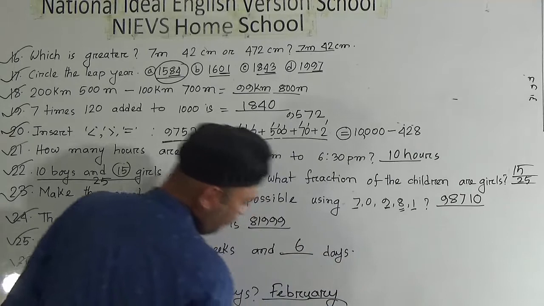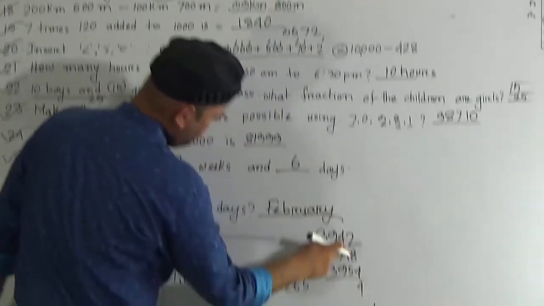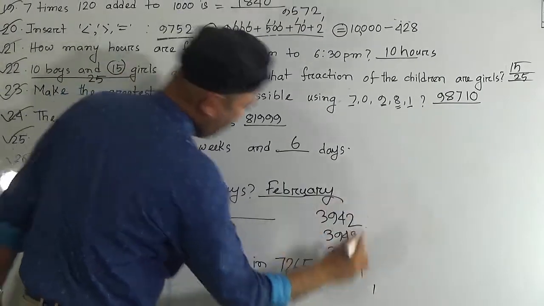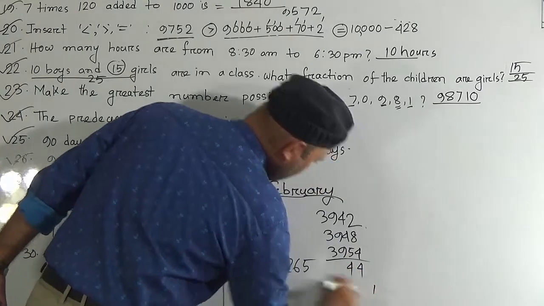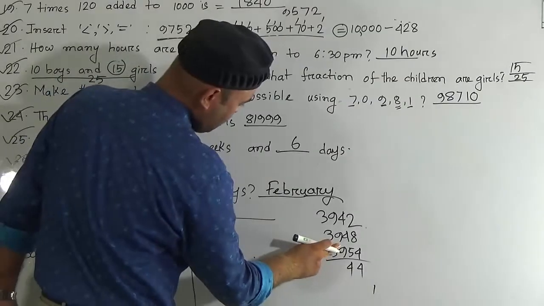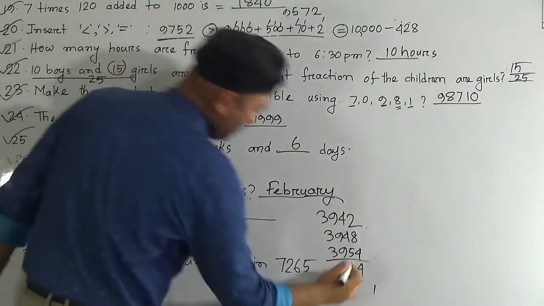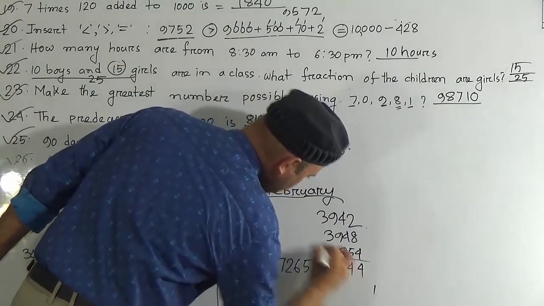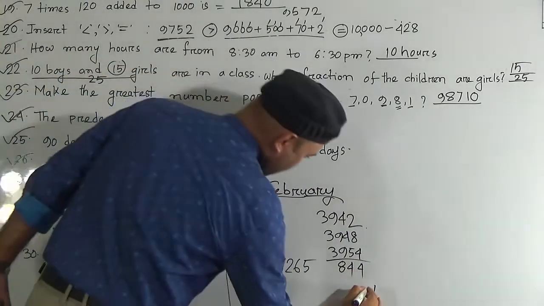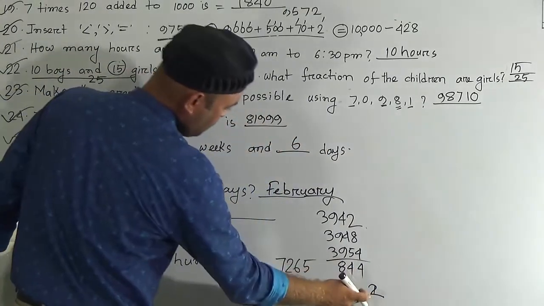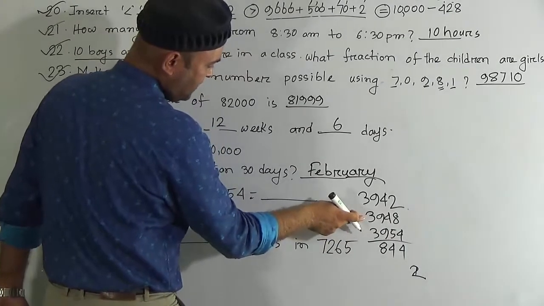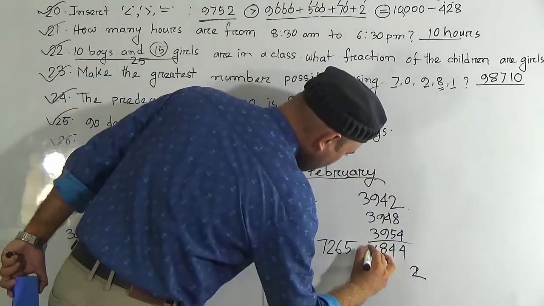We have carry 1. 5 and 1, 6. 6 and 4, 10 and 4, it will be 14. Again we have carry 1. 9 and 1, 10. 10 and 9, 19. 19 and 9, it will be 28. We have carry 2 here. 3 and 2, 5. 5 and 3, 8. 8 and 3, it will be 11.